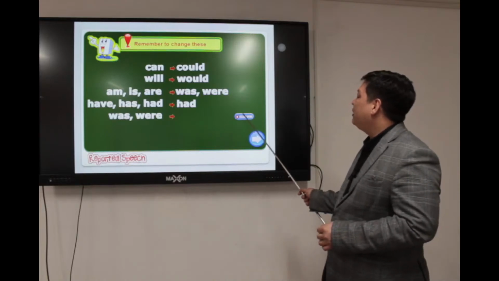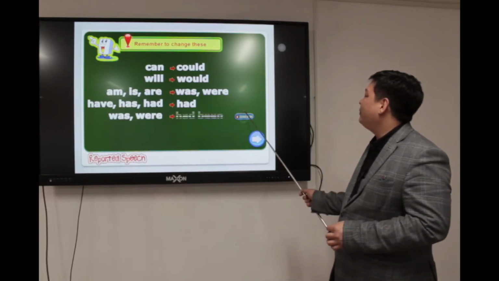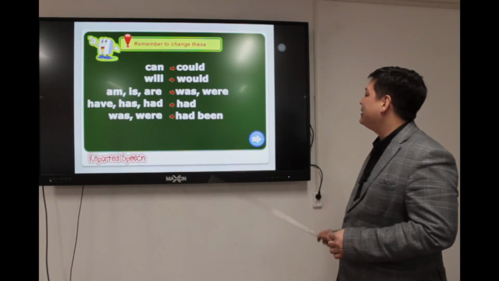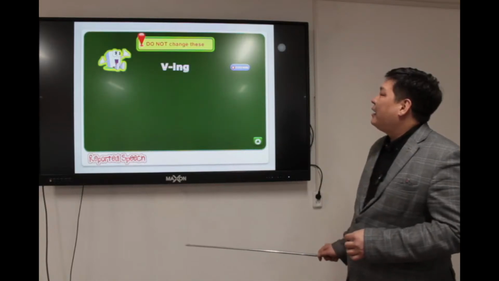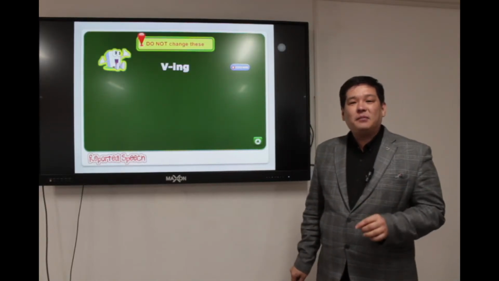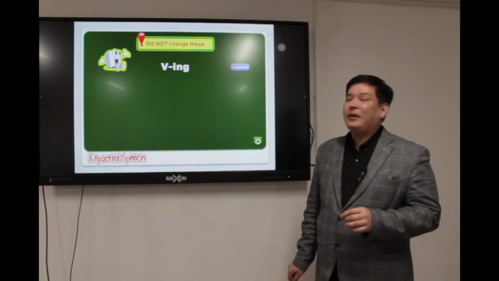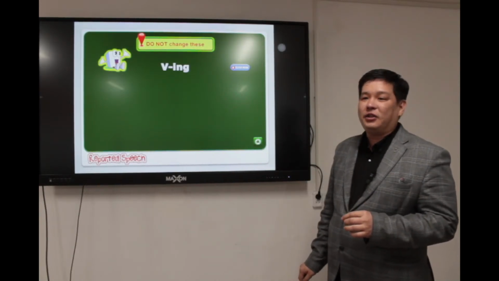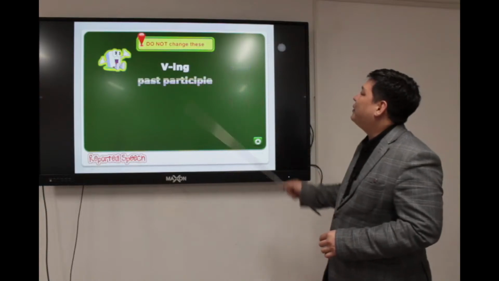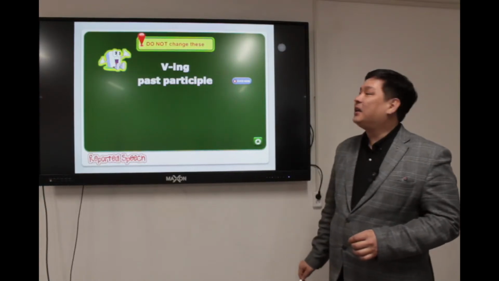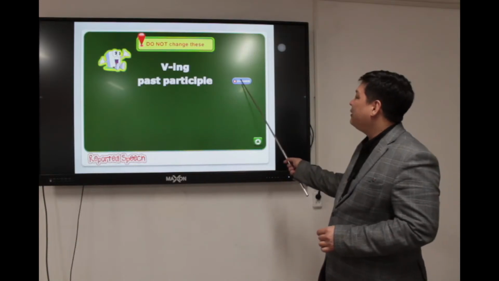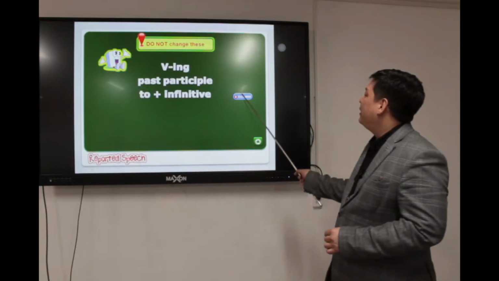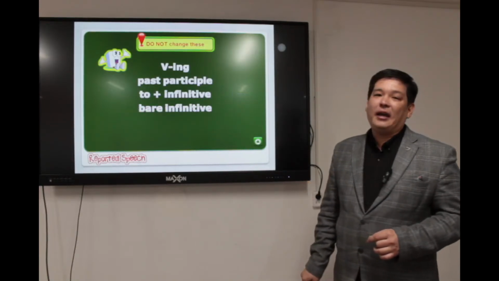And was, were we convert to had been, to past perfect simple tense. But at the same time, we have to remember that some things we don't have to change, such as verb plus -ing, past participle. We don't change the infinitive.